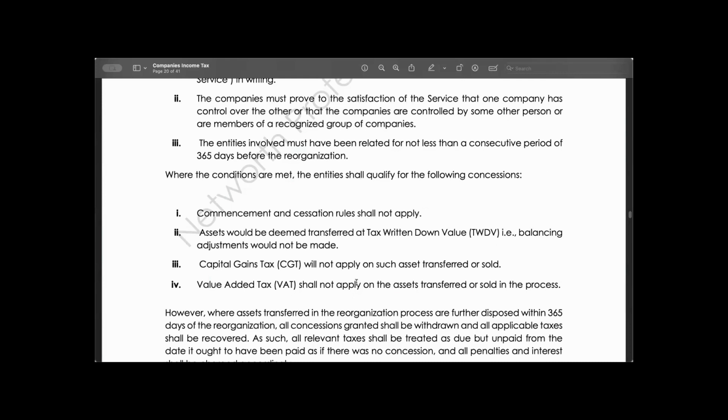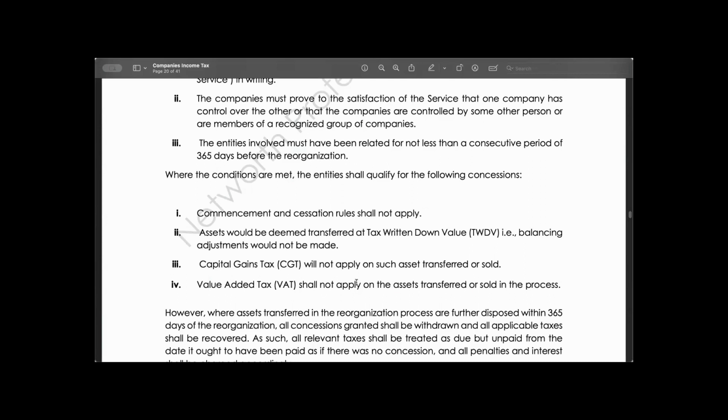Okay. So that is that. There is not going to be profit on disposal or loss on disposal. Do you understand me? And for the purpose of this, the assets will not be subject to capital gains tax. The asset disposal will not be subject to what? To capital gains tax. You are not going to say we are going to subject this asset to capital gains. No, you are not subjecting it to capital gains, even though we know that the asset has been sold or transferred to a related company.